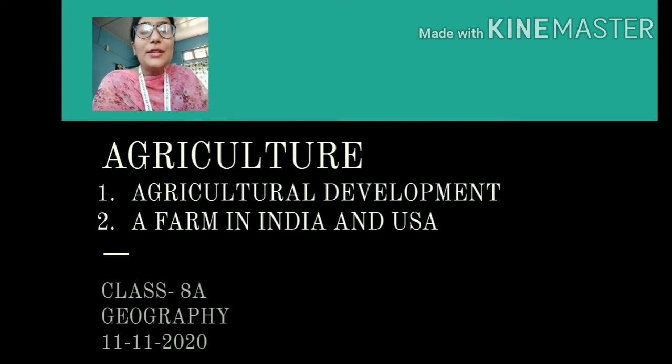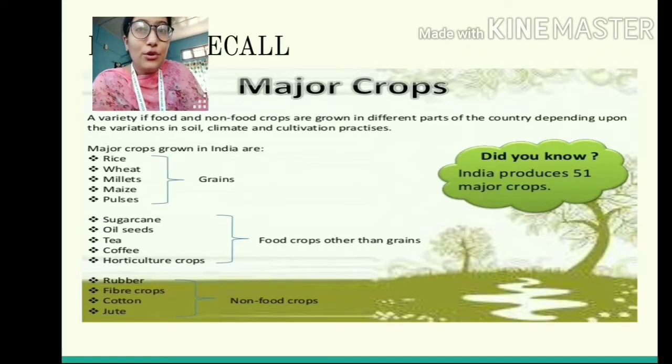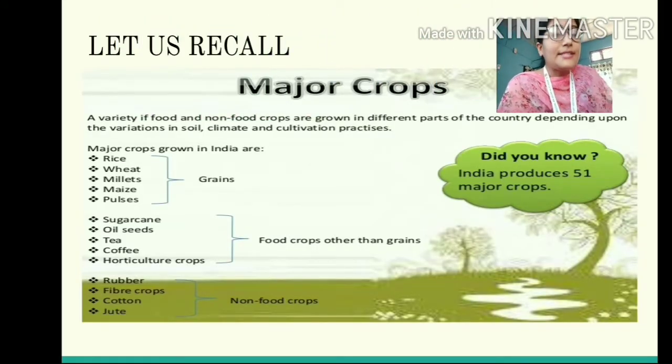Well students, today we are going to discuss two very important concepts. One is agricultural development and number two is a comparative study between a farm in India and a farm in the USA. Alright?